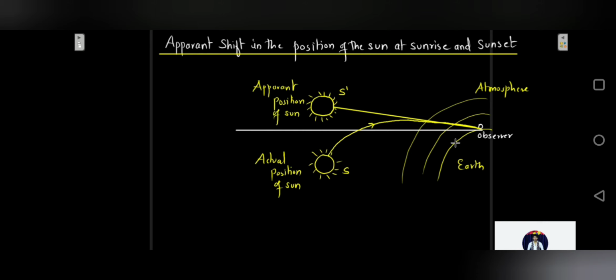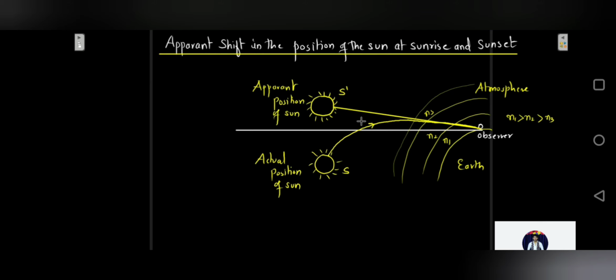So as you go away from the Earth's surface, the refractive index of the layers goes on decreasing. N1 will be the highest, the most dense, then N2, then N3. N3 is going to be the least optically dense medium. So the optical density goes on decreasing as you move away from the Earth's surface.